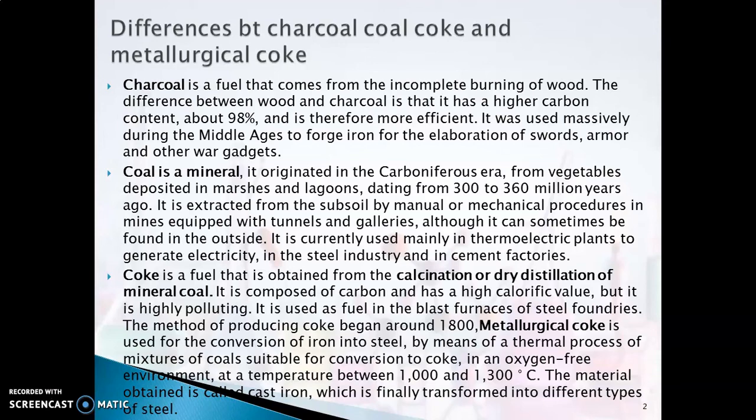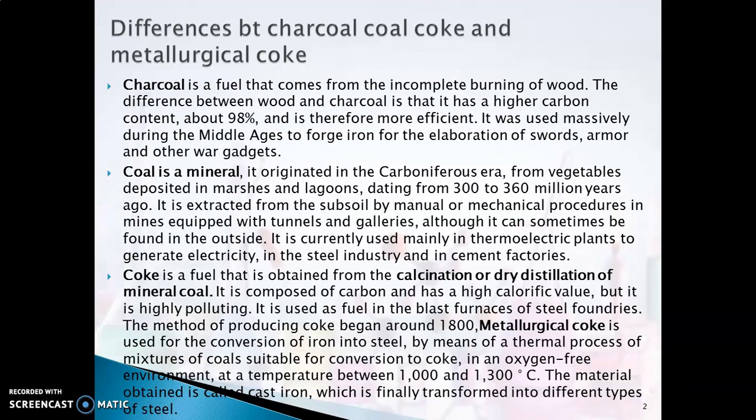The next one is coke. Coke is an industrially useful product from coal. We obtain it from coal by calcination or dry distillation of mineral coal. And the fourth form is metallurgical coke. Again, we obtain it from coal, and that is used for the manufacture of steel. Metallurgical coke is one of the important starting materials for the manufacture of steel.